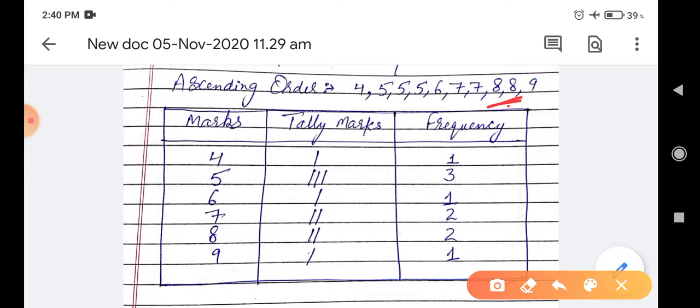So this is the table. This is how to arrange the data in tabular form, how to make a frequency distribution table. This is also called a frequency distribution table.